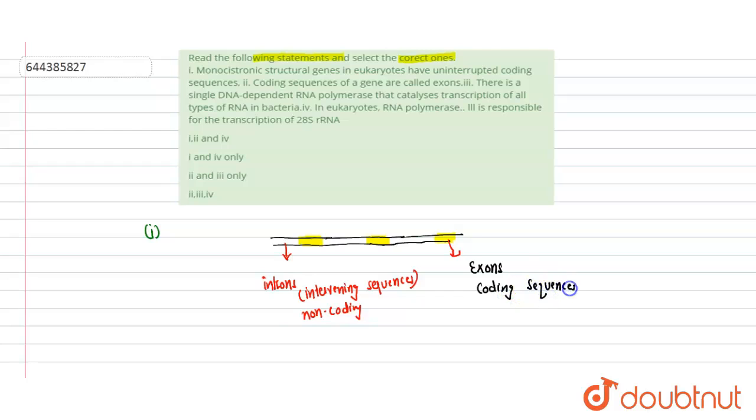And here I am showing a simple example of a monocistronic gene which is present in the eukaryote. The statement says monocistronic structural gene in eukaryotes have uninterrupted coding sequence. Coding sequence means exons. So these are not uninterrupted, these are interrupted. Interrupted by whom? Interrupted by the introns. So we can say that our first statement is an incorrect statement.